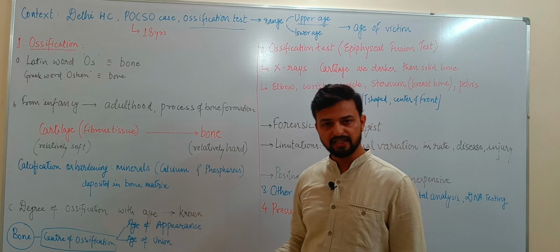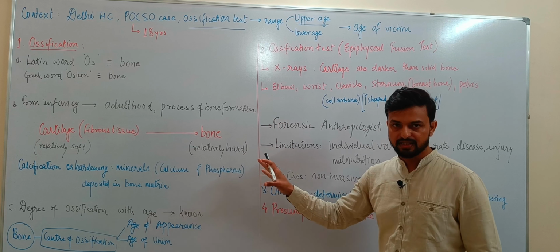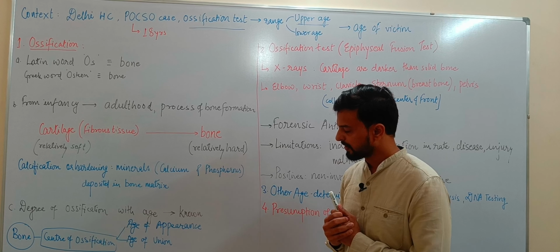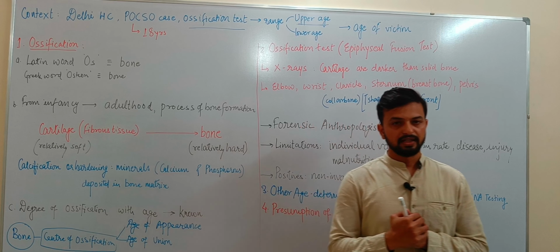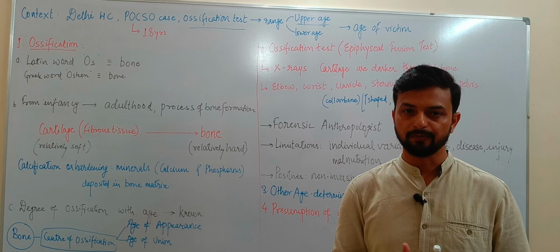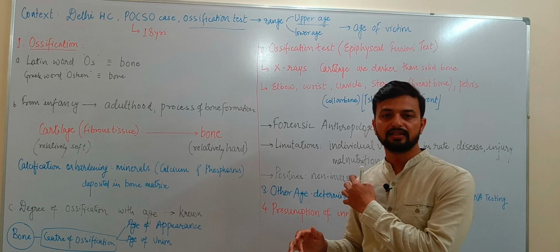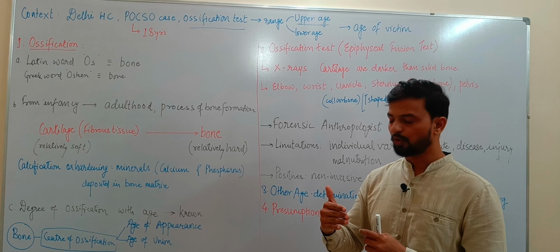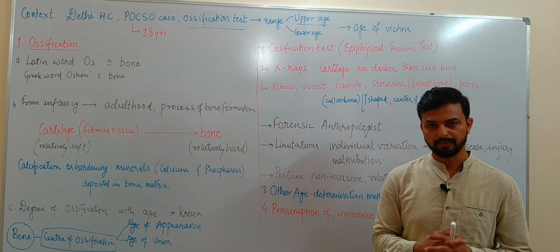Calcification is the deposition of minerals, that is calcium and phosphorus, in the bone matrix. There are cells called osteoblasts which are responsible for this, and we use this process to conclude the age. How do we calculate the age? We know that the process of ossification starts at a different age for different bones in our body. For example, the clavicle, our collarbone, is the first bone to undergo ossification, and different bones undergo ossification at different ages, and this is the data which we have from our medical science.